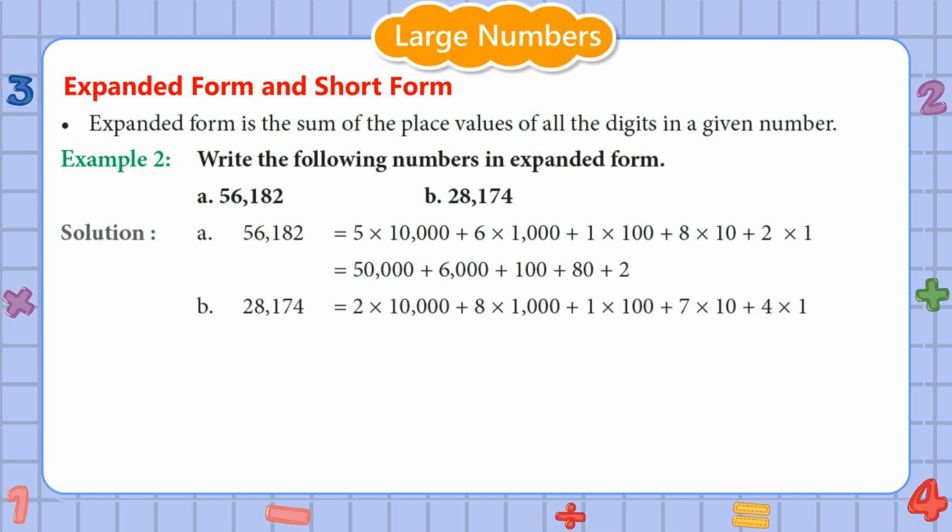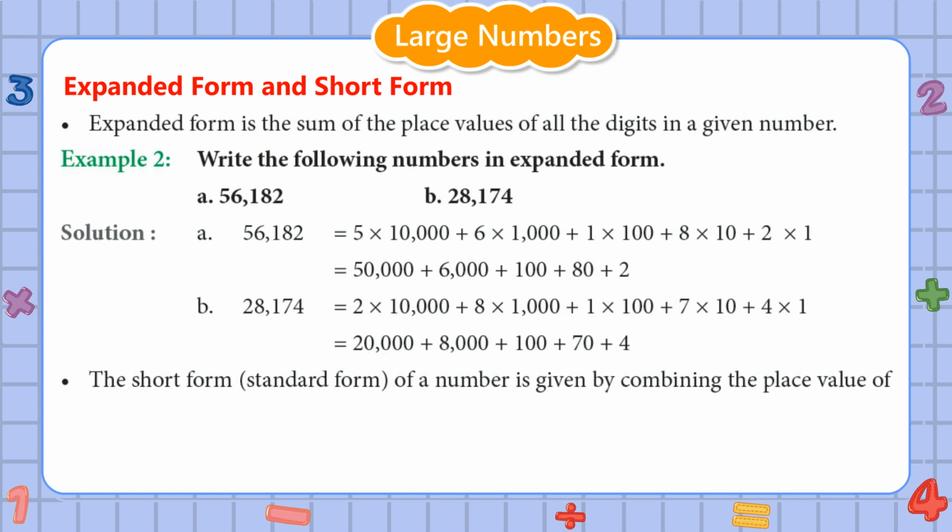B. 28,174 is equal to 2 multiplied by 10,000 plus 8 multiplied by 1,000 plus 1 multiplied by 100 plus 7 multiplied by 10 plus 4 multiplied by 1, equal to 20,000 plus 8,000 plus 100 plus 70 plus 4.